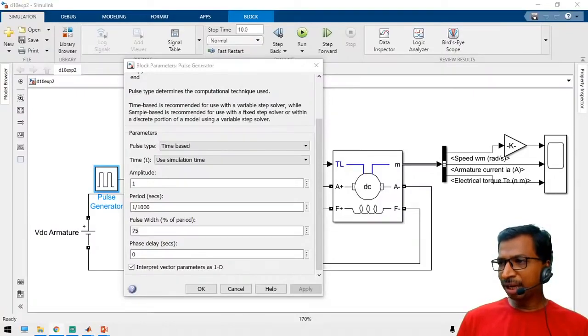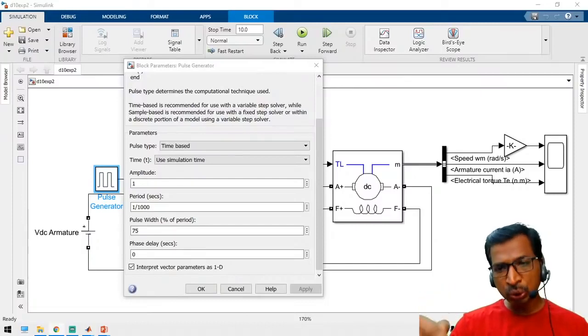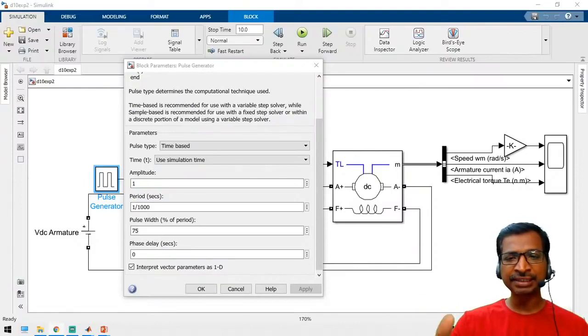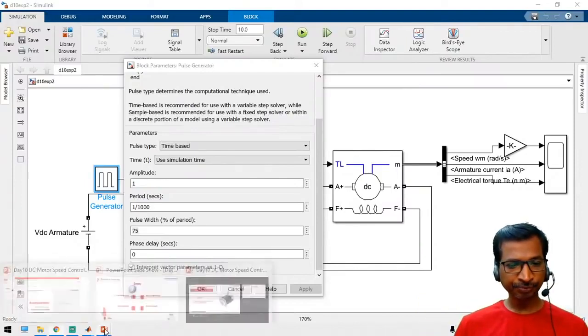Can you explain how IGBT changes the pulse width modulation in PWM? See, actually, the IGBT is a typical switch. Whenever the pulse is available, the IGBT will get connected. If the pulse is zero, then the IGBT will get disconnected. See here, let us take this example.